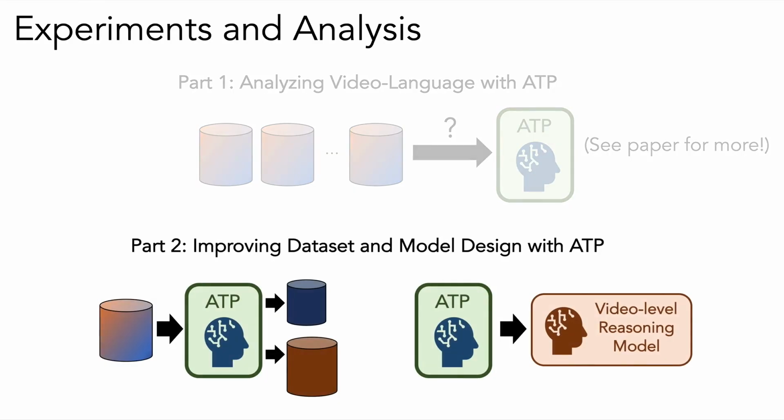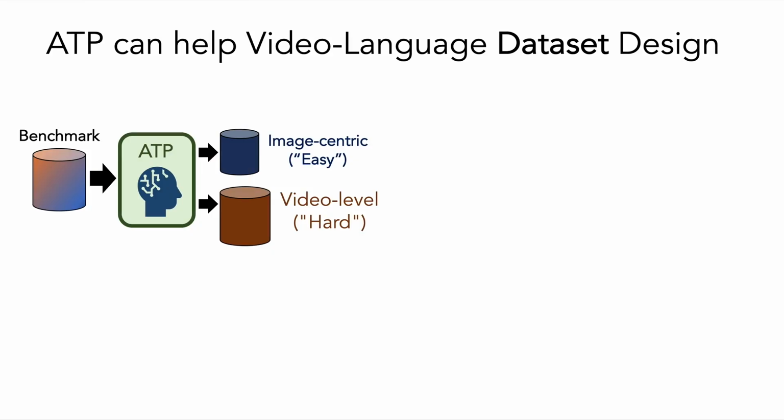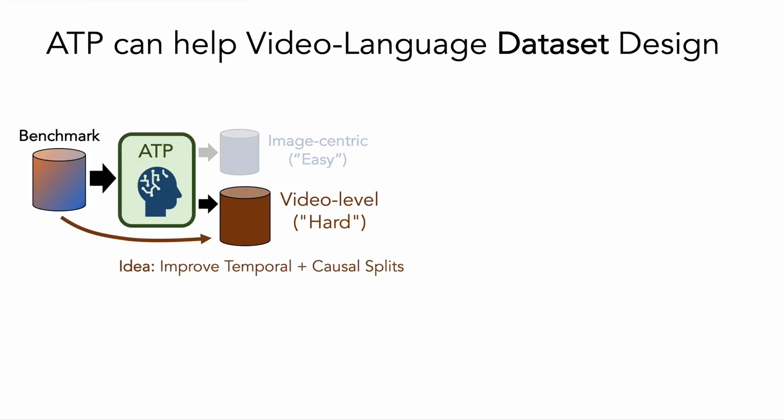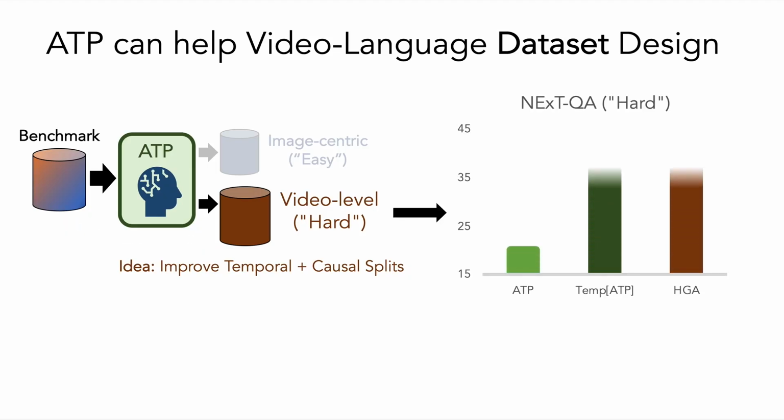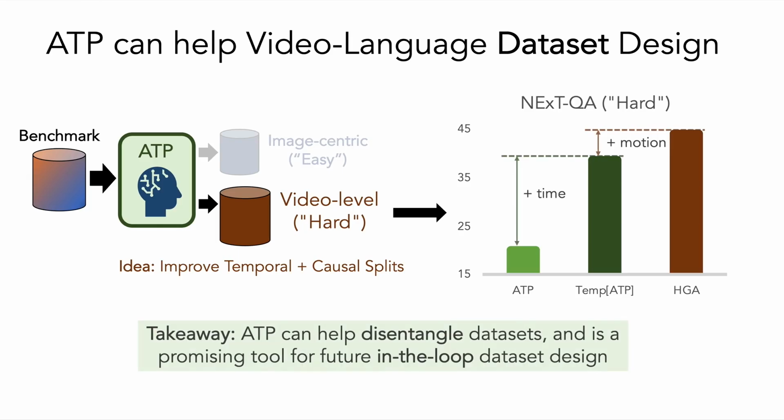Now we close the loop, and we show how ATP can help video language dataset and model design. First, datasets. ATP can identify examples that need multi-frame video-level understanding. Applying this to NextQA, we see ATP better disentangles temporal and causal subsets. And this hard subset better highlights contributions of time and motion design components in video-level models. We think ATP is a promising tool for in-the-loop design going forward.